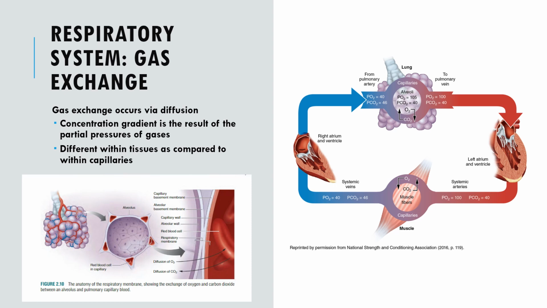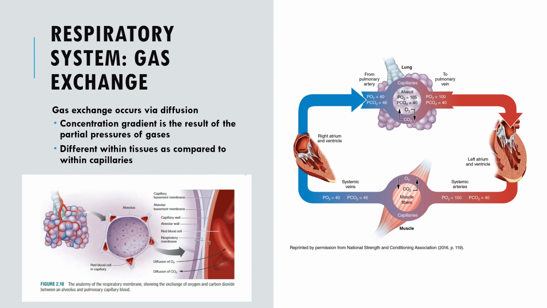Once oxygen diffuses into the bloodstream, it binds to hemoglobin, a protein found in red blood cells. Hemoglobin acts as a carrier molecule, allowing oxygen to be transported efficiently through the bloodstream to the body's tissues and organs. Carbon dioxide, produced as a waste product of cellular